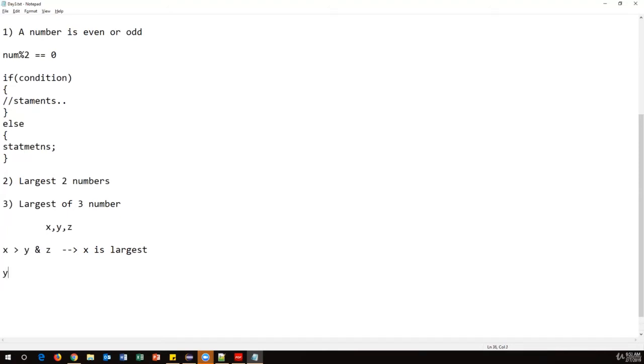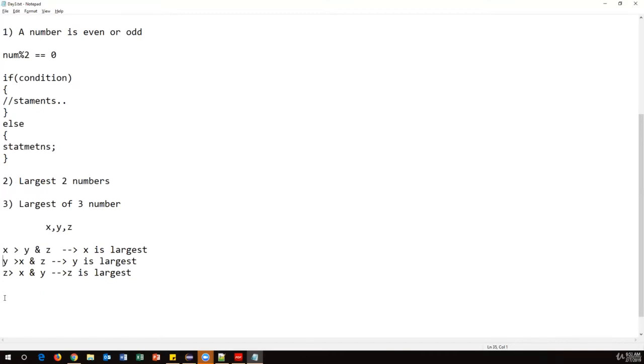Similarly, let us find out y. Take the y value. If y is greater than x and also greater than z, then y is the largest number. And if x and y are not largest, obviously z is the largest number. Here also, if you want, you can put the condition: z is greater than x and y, then z is the largest number. So this is the logic behind this.